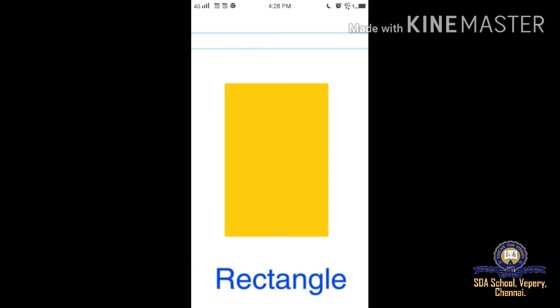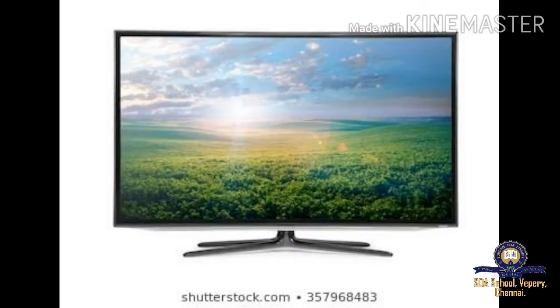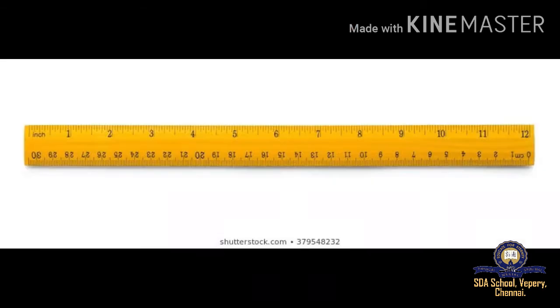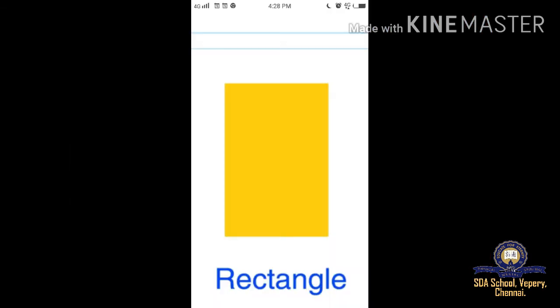Its shorter side is called width and its longer side is called length. When a rectangle is rotated, the shape remains the same even after rotation. Now I'll show you some examples for rectangle: television, blackboard, door, scale and mobile. These are pictures that look like rectangle shapes.